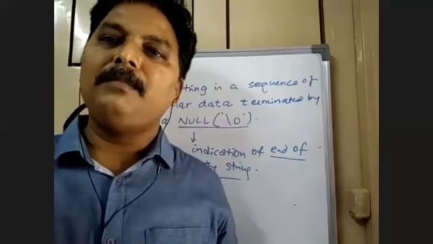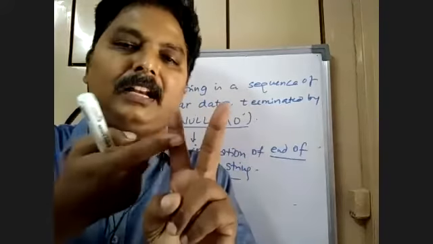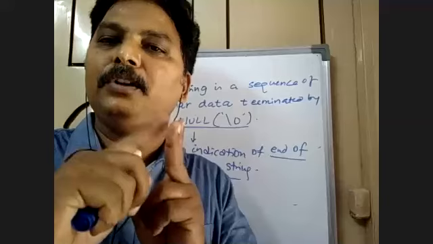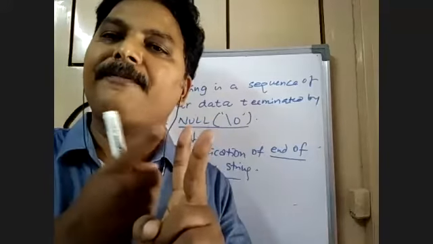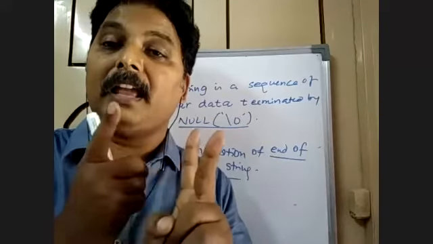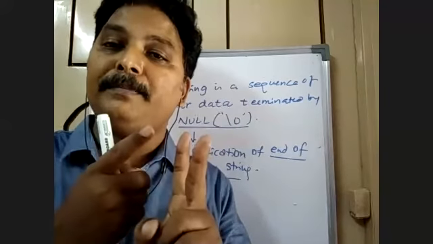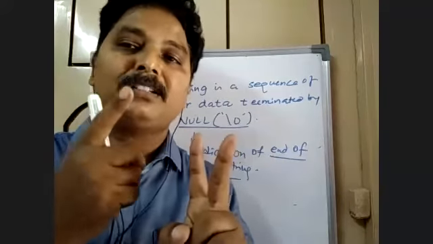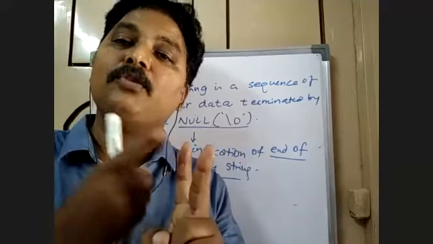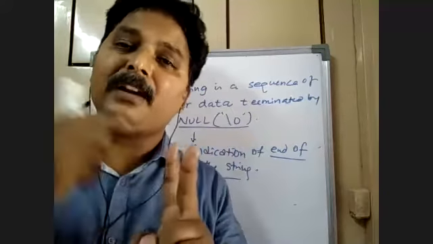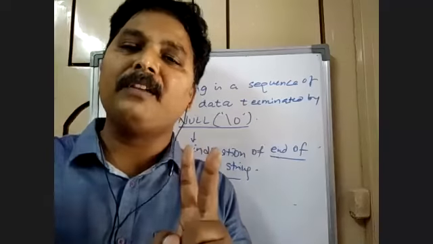Ultimately, when it is presented to the user, here are two aspects: the developer aspect and the user aspect. The developer handles data in different formats. Again, I tell you, developer means the programmer, the person who writes the program. The person who writes the program handles data in his own way, in different formats: integer, character, float, double, long double, string, whatever it may be.